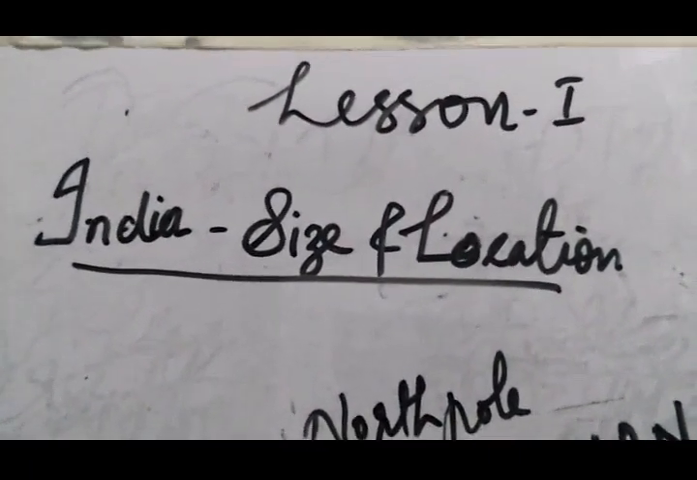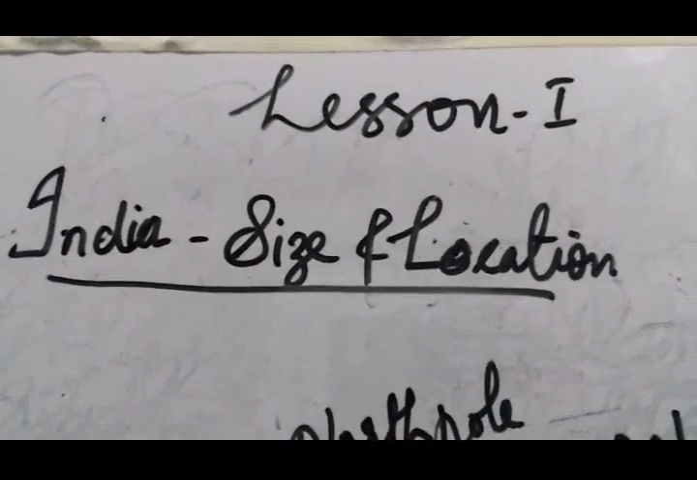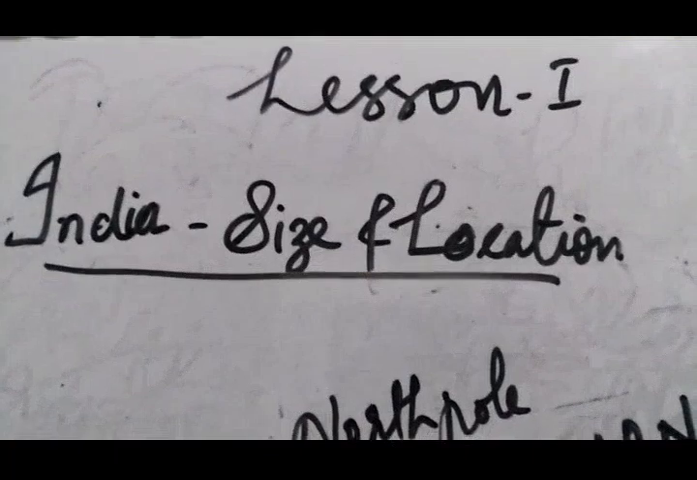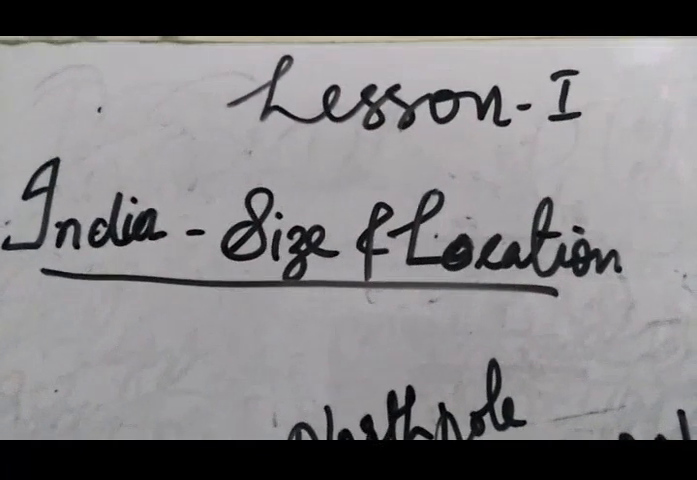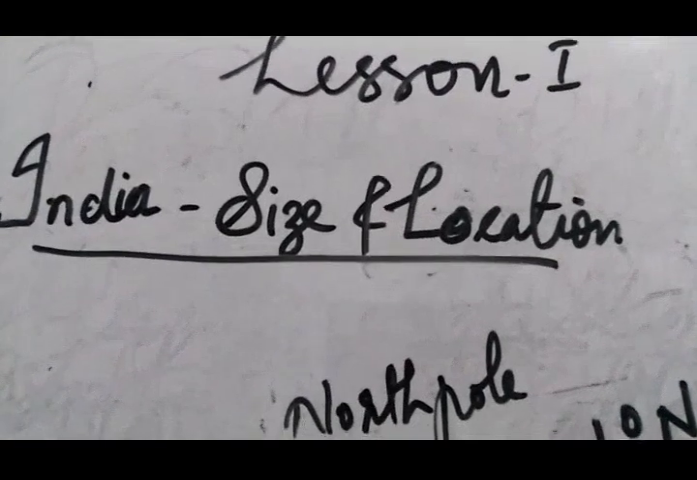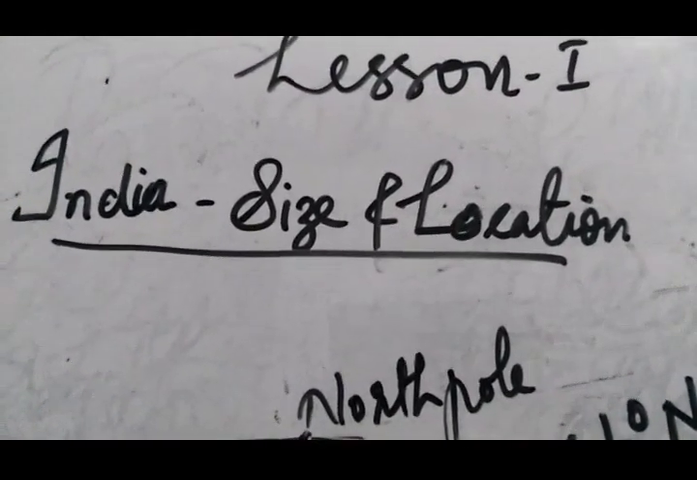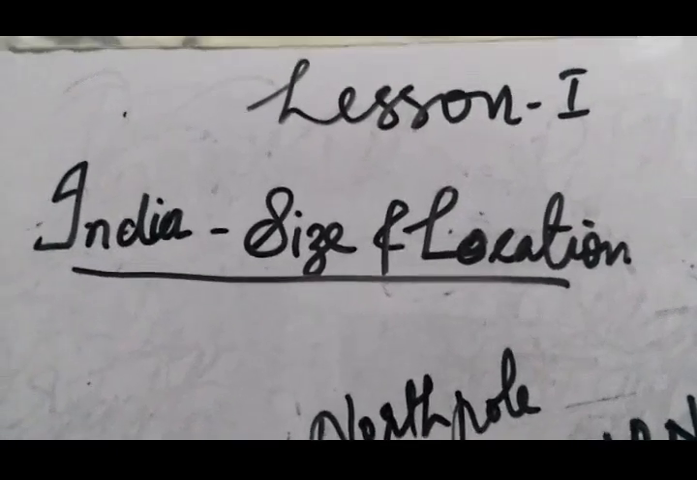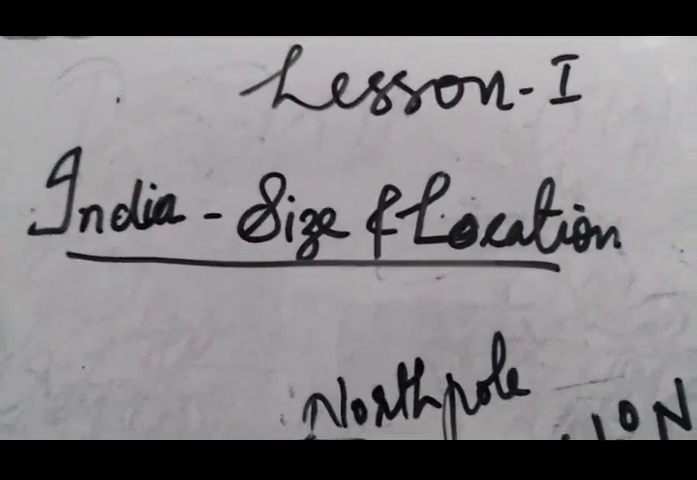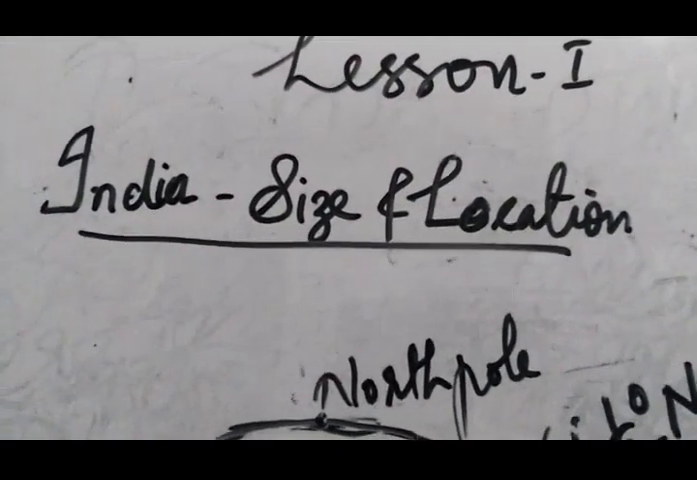Now, I am going to take lesson 1 from geography, that is India, size and location. We know that our country has made remarkable progress in the field of agriculture, technology, industry, and overall economic development. For all this, the location and the geographical features of our country are very important.